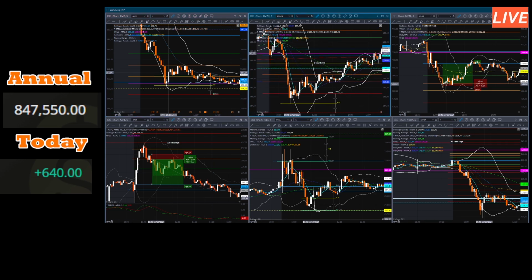Meta, right here at the near side of the Crush It zone, we have a 10 risk to reward ratio on this from the Crush It zone to the zero line. So that would have been a really nice setup there on Meta. Your first scale would have been right here at the 0.618 level. And then we had Apple, the trade that I took, right here at all-time highs. And then I just wanted to show you the near side of the Crush It zone right here. You'd get a 5 risk to reward ratio if you had taken this from the bottom of the Crush It zone down to the zero line. So those were the two best trades today.